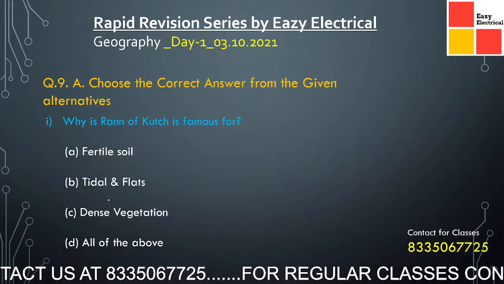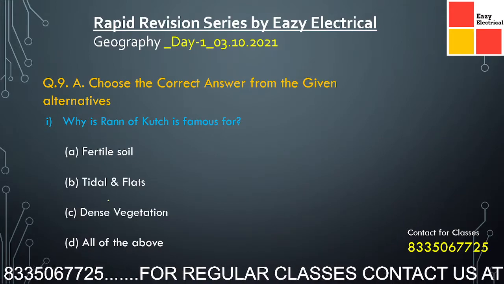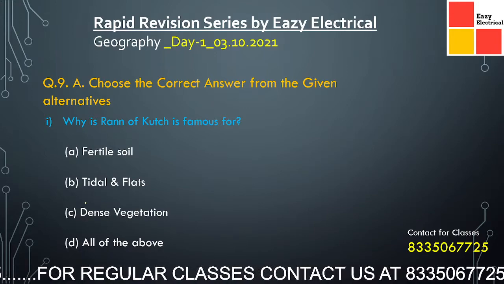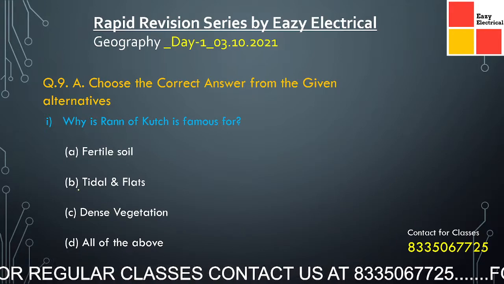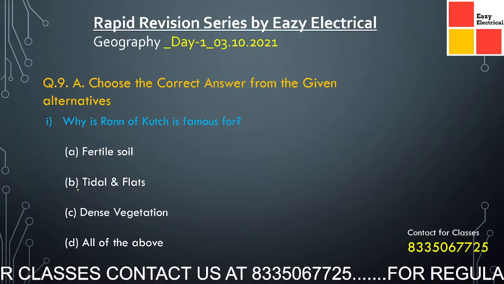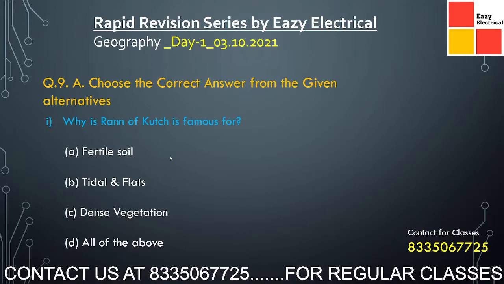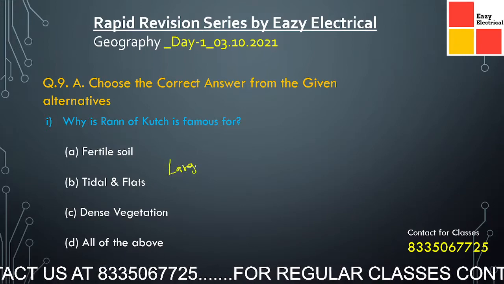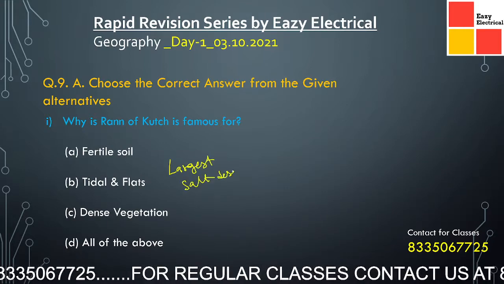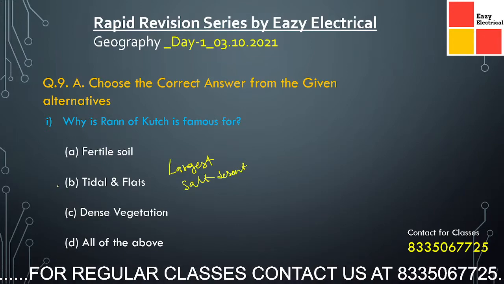Now coming to the next question. What is the Rann of Kutch famous for? The Rann of Kutch is located in Gujarat and it is famous for its salty sand beach, and it is the largest salt desert in the world. You must remember that it is the largest salt desert. The correct option is tidal flats.